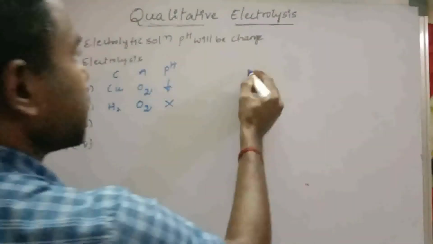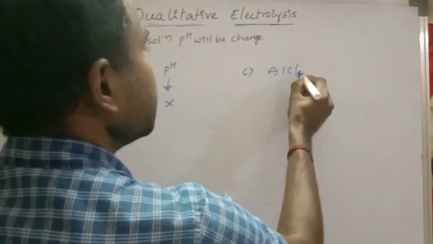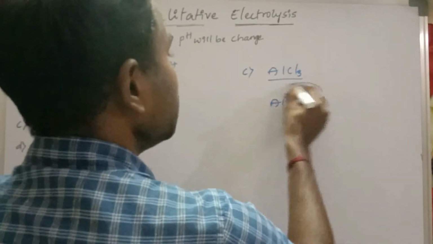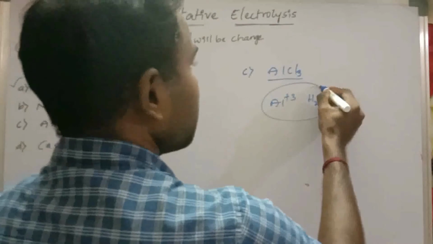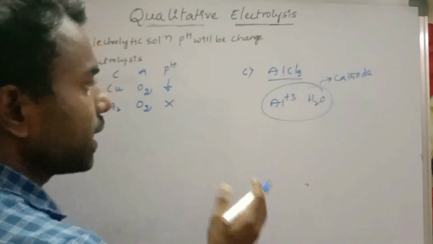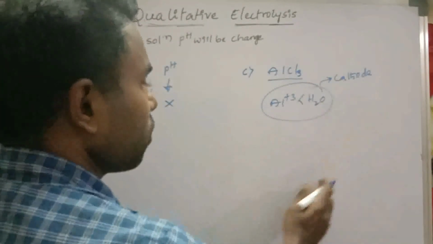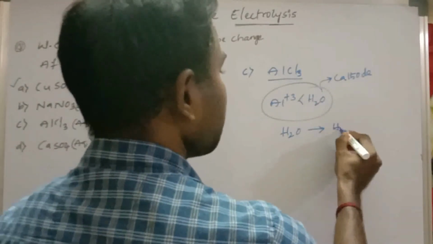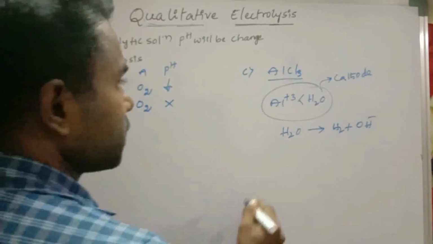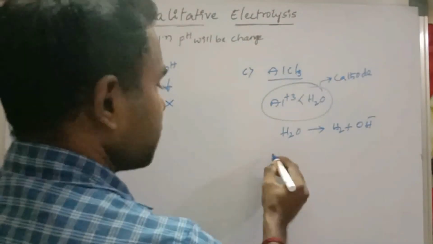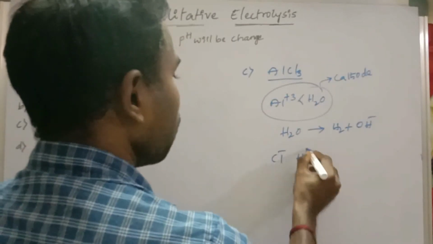Next, option C, AlCl3, means Al plus 3 and water. So these two, they want to undergo reduction at cathode electrode. But Al plus 3 has a less reduction potential, water has more reduction potential. Then water undergoes reduction by releasing H2 gas and OH minus ion. Okay, next, means at cathode what is the product? H2. Next, at anode Cl minus and water.